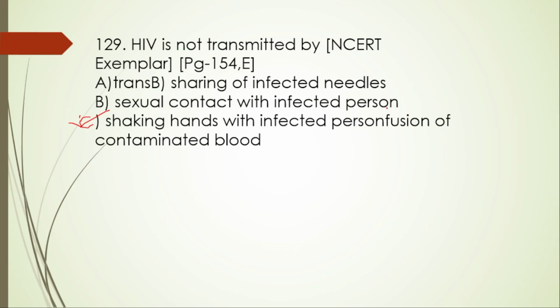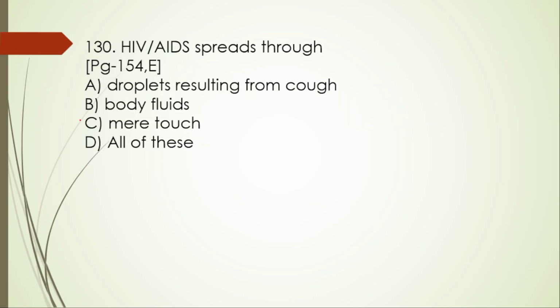So 129, option C is right. Next, 130. HIV or AIDS spreads through droplets resulting from cough, body fluids, touch, that is all of this. So here the right option is B.